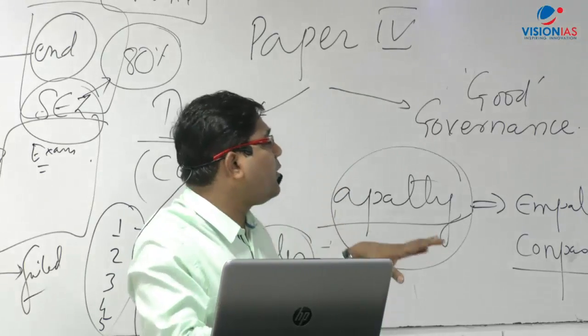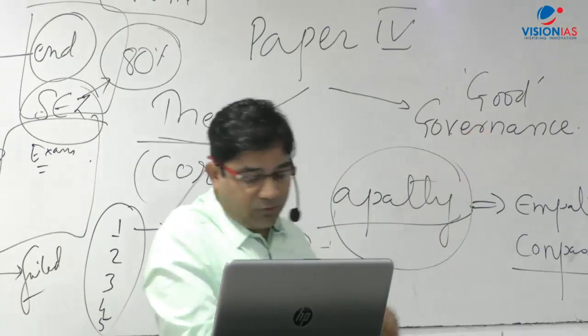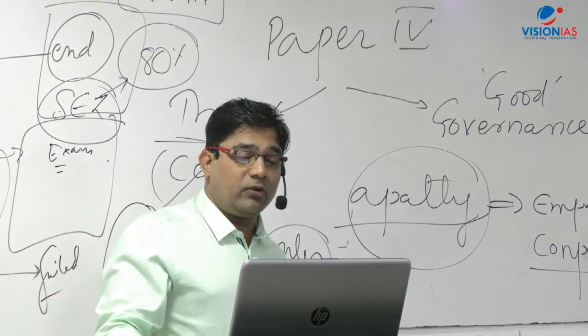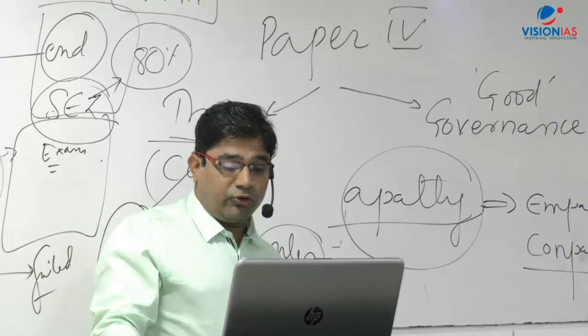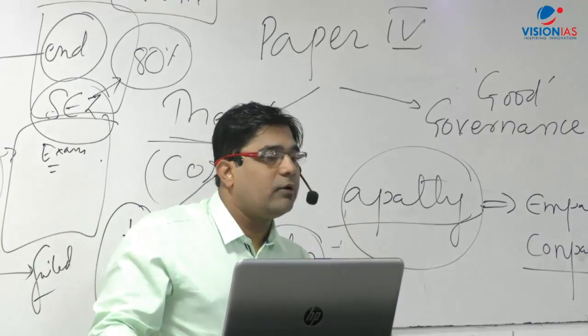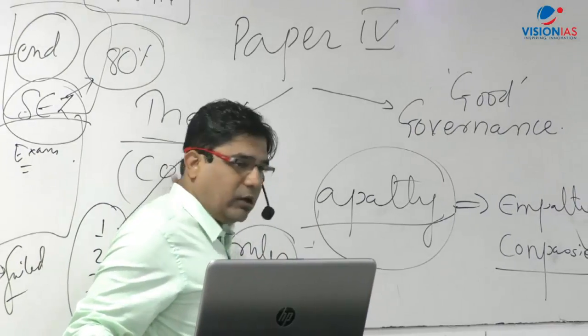Now these are the first 5 chapters. Let me read them again. The first is the essence, that is ethics and human interface. Second is attitude. Third is aptitude. Fourth is emotional intelligence. And fifth is moral thinkers. These 5 chapters form the core part, that is your theory part.